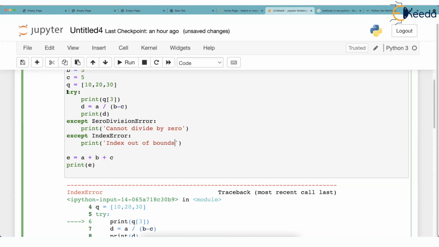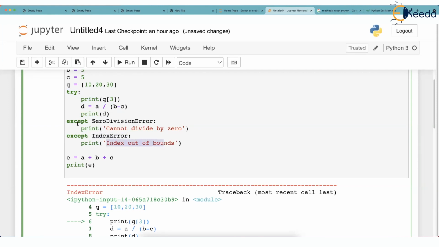Now you watch. This is the try block, which is followed by two except blocks. So we are saying, please try this code. We are requesting Python, please try this code. And while trying this code, it may happen that this error will be there. If this error is there, run this code. No, then maybe this error is there. If this error is there, then run this code.